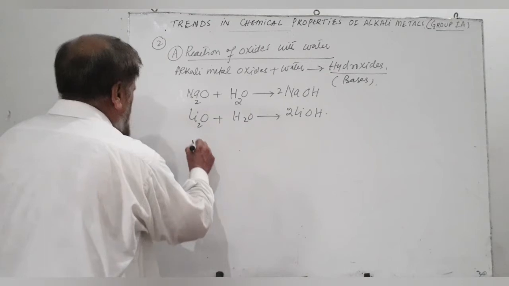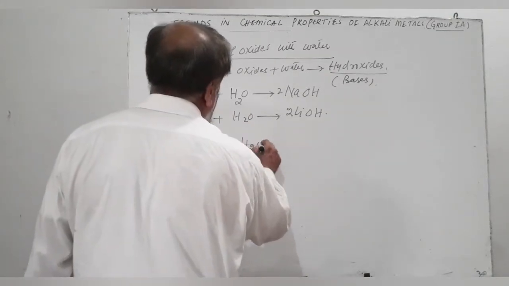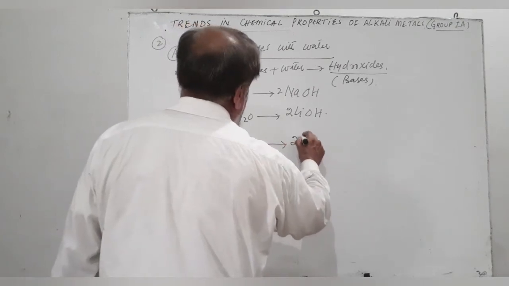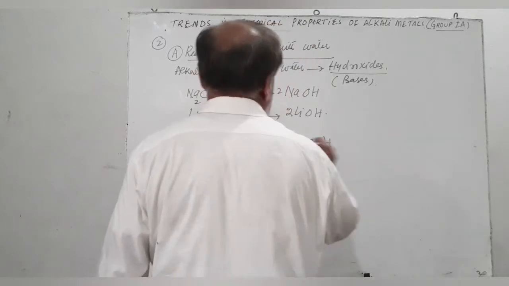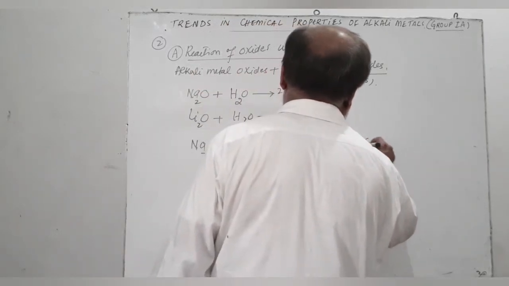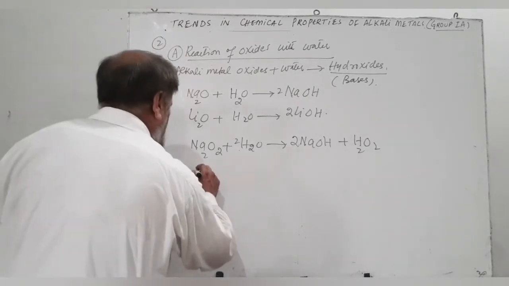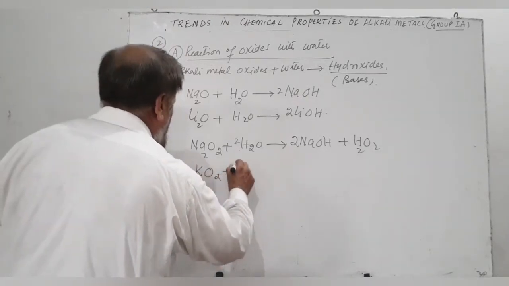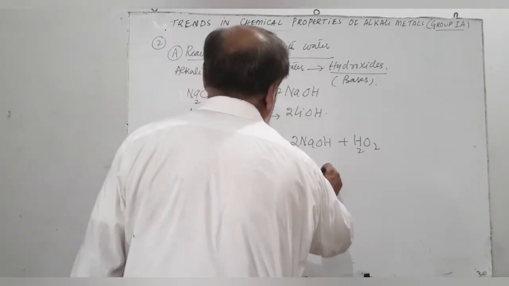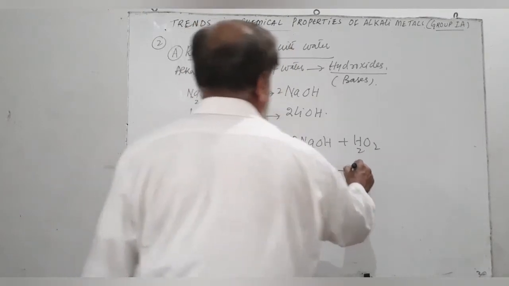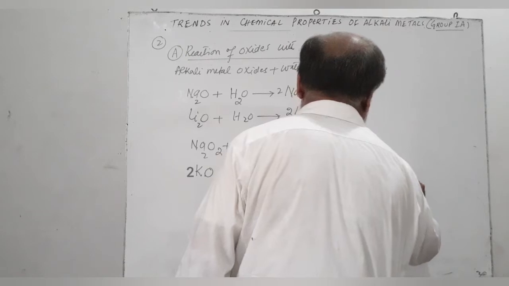Peroxides like sodium peroxide react with water to produce sodium hydroxide plus hydrogen peroxide. Similarly, potassium superoxide, KO2, reacts with water to produce potassium hydroxide plus hydrogen peroxide plus O2.